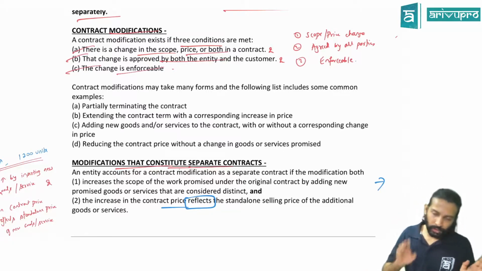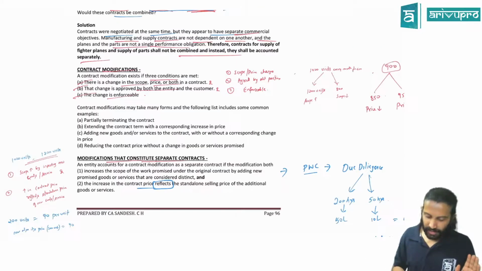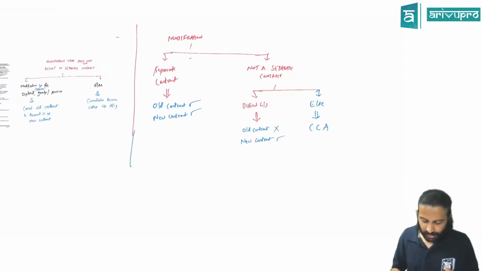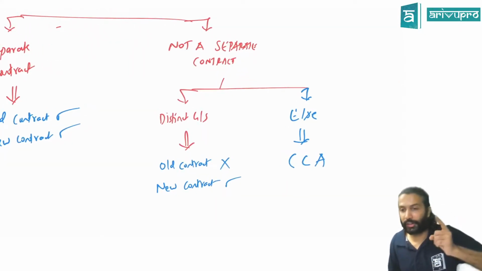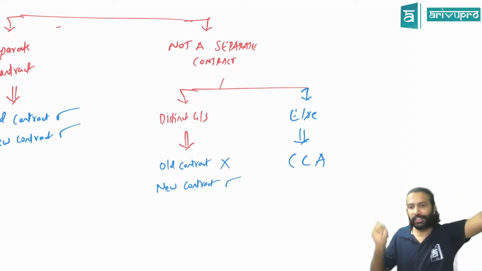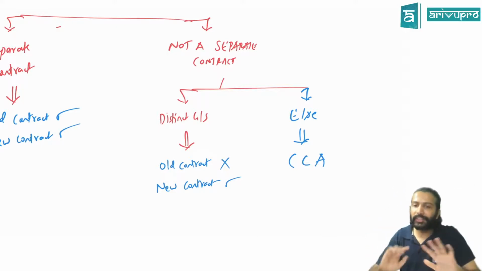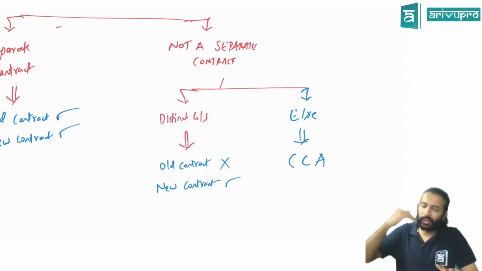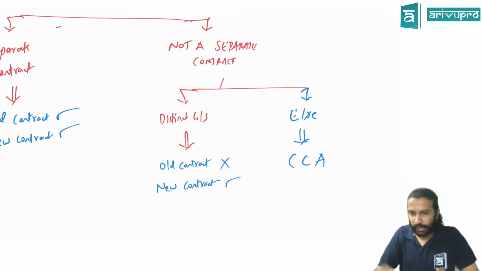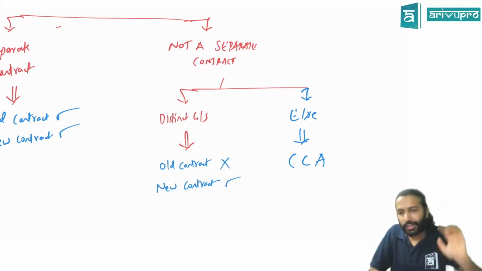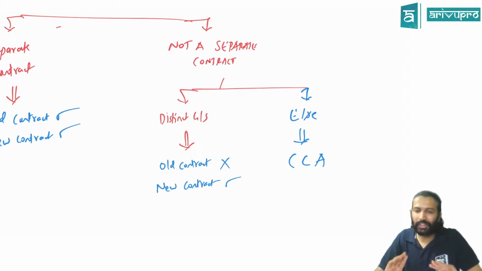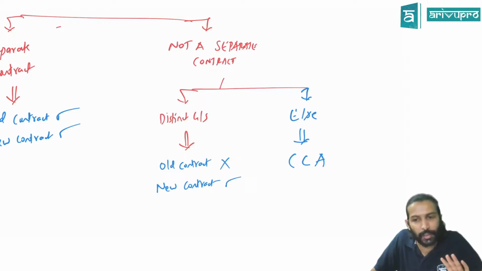If it is not a separate contract, then we'll see if the modification relates to distinct goods or services. Like we saw here, maintenance service: the first 6 months of maintenance is separate from the next 6 months of service. If that is the case, we cancel the old contract and bring in the new one. Cancellation does not mean that whatever revenue we have recognized, we will reverse. No. Cancellation here means whatever terms were remaining for the old contract, that we will cancel. And we'll treat the new term as the way forward for accounting. This is one.